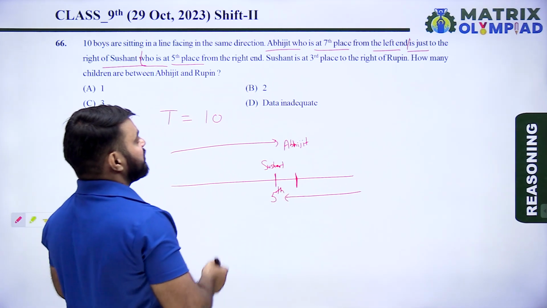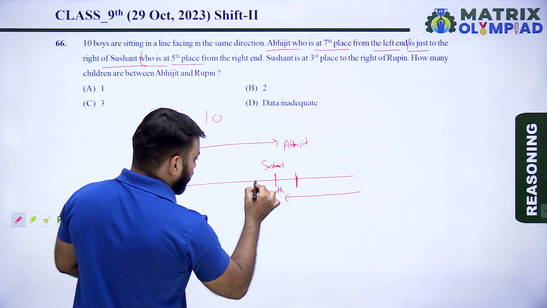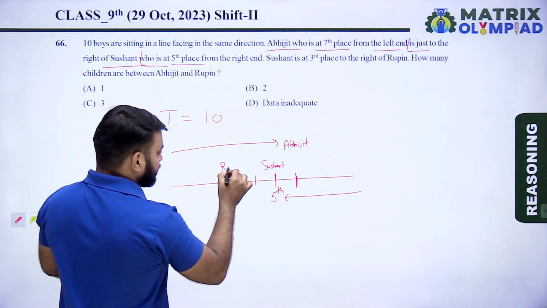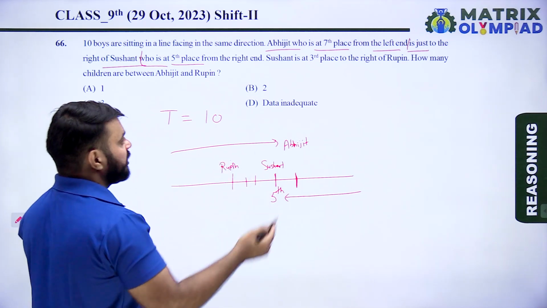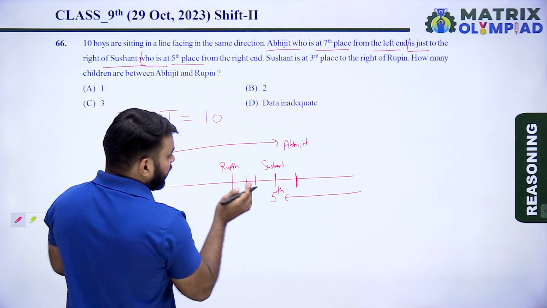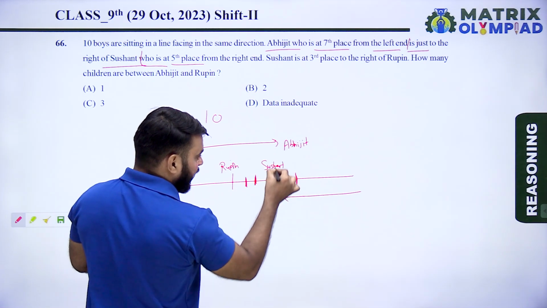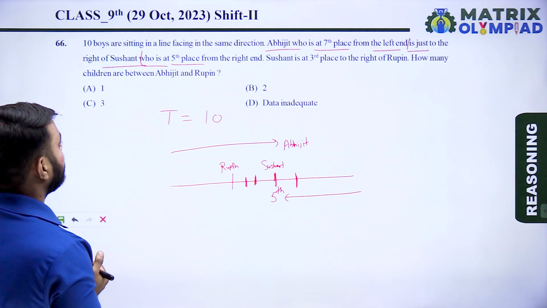Now Sushant is 3rd place to the right of Rupin. So 1, 2, 3. Here is Rupin, because Sushant is at 3rd place to the right of Rupin. So this is the right of Rupin. So 1, 2, 3. Here is Sushant. How many children are between Abhijit and Rupin?